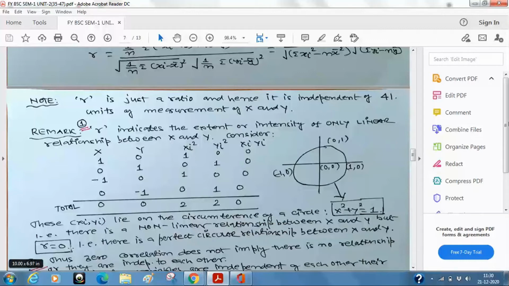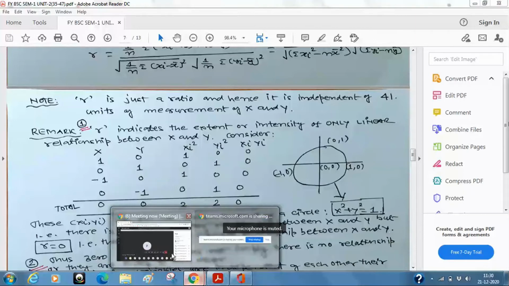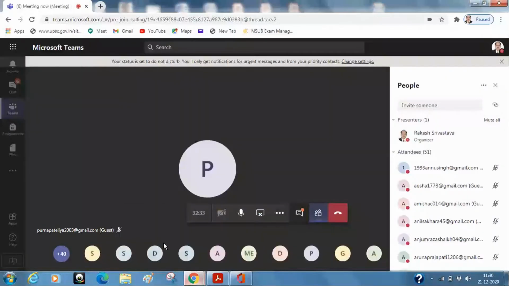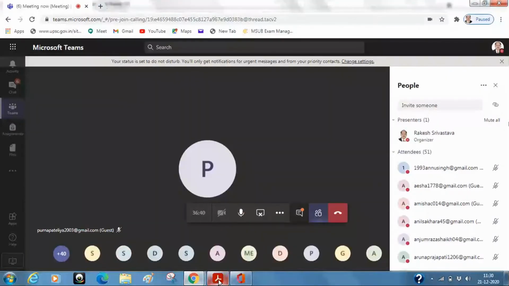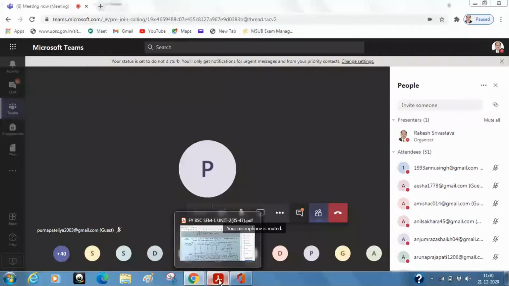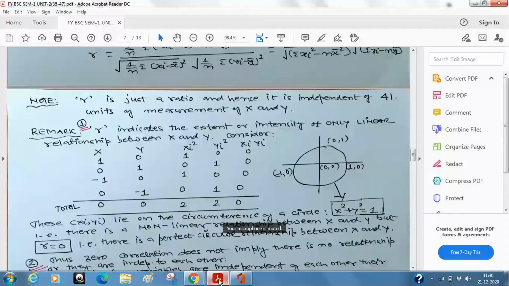Of course, there is a perfect circular relationship between x and y. So this is what you should not forget. This is what you have to remember always when we talk about the correlation. So this is my first remark. What is the second remark?